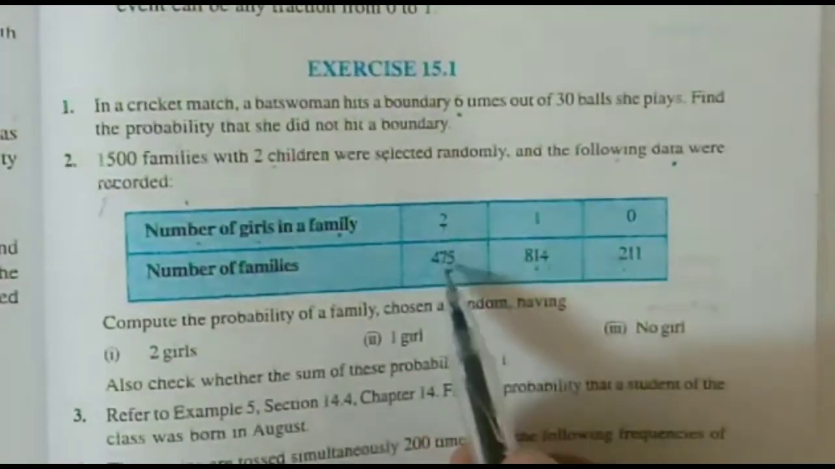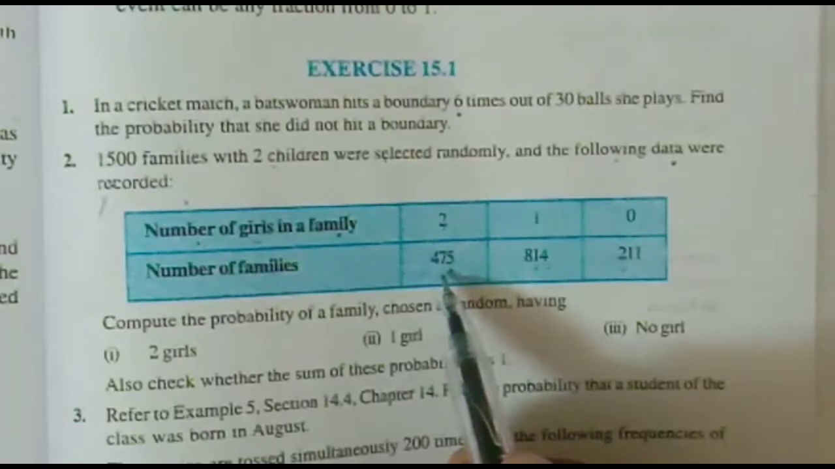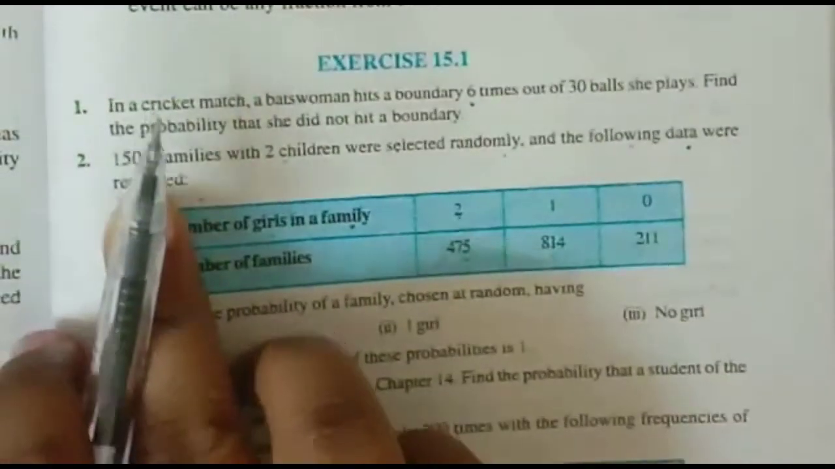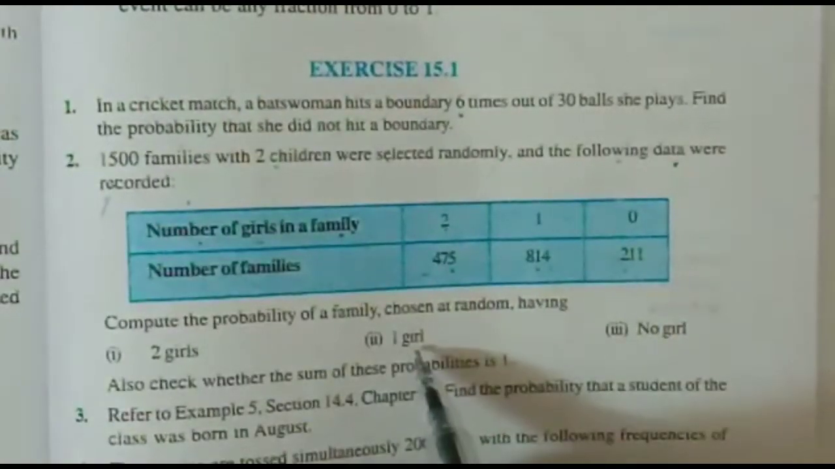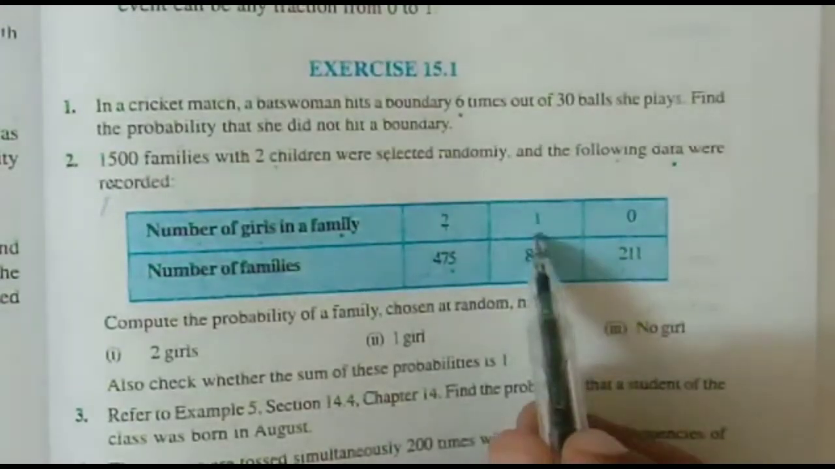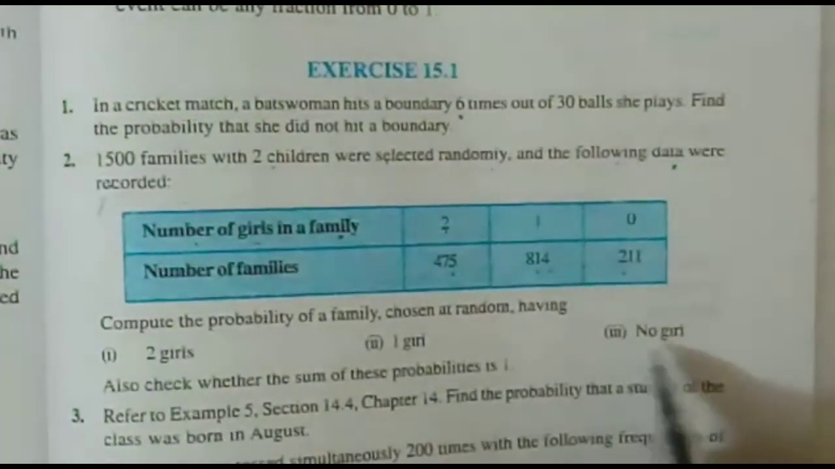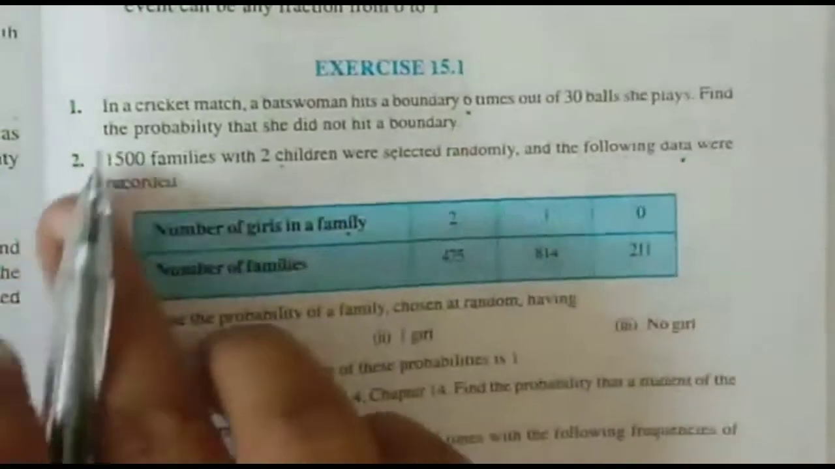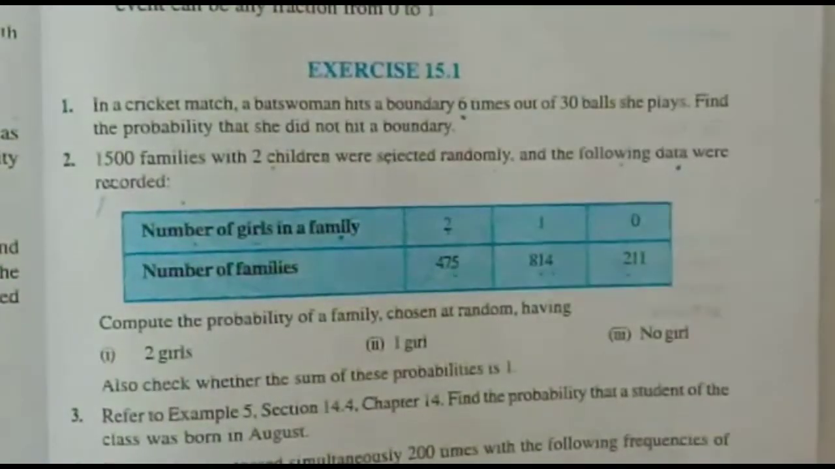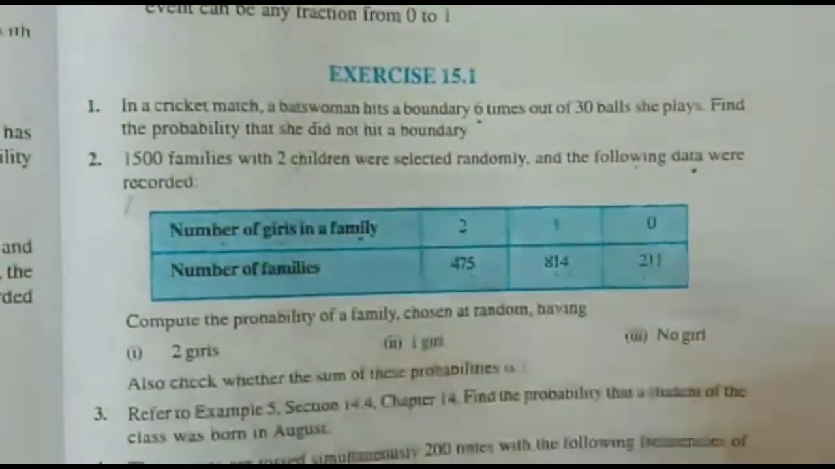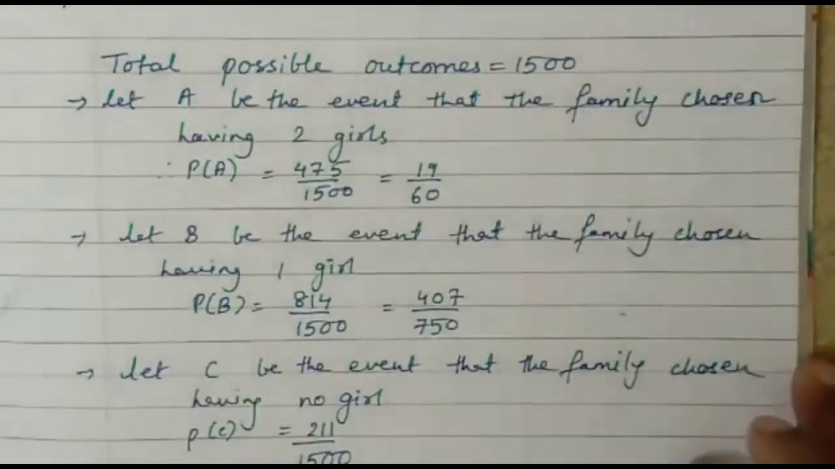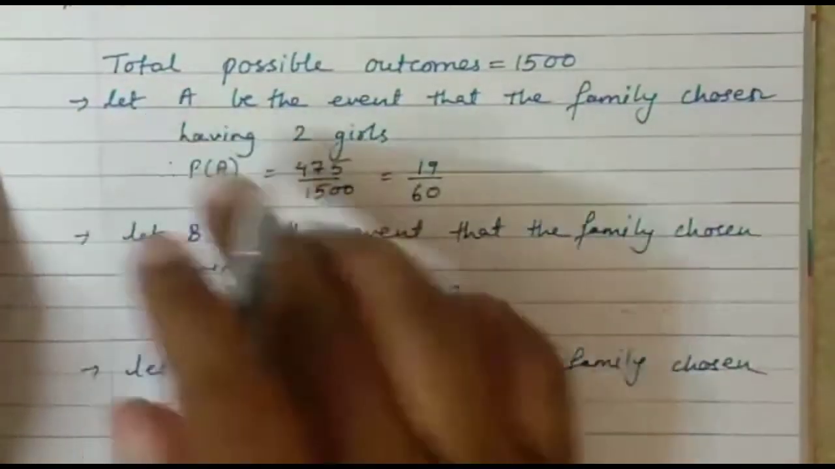So how many families have 2 daughters? 475. So the answer will be 475 upon 1500. In the same way, having 1 girl, it will be 814 upon 1500. No girl, it will be 211 upon 1500. But we will have to write down each event systematically. Okay, so I'll show you how. Now you see how it is written. You have to start in this way.